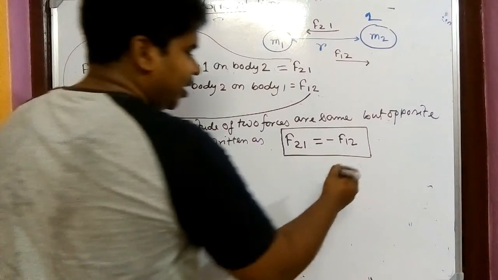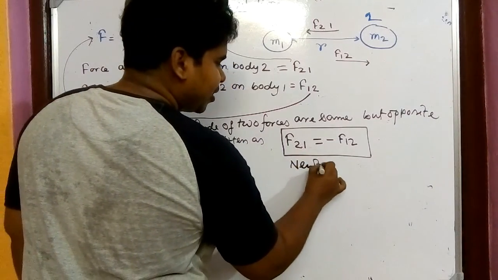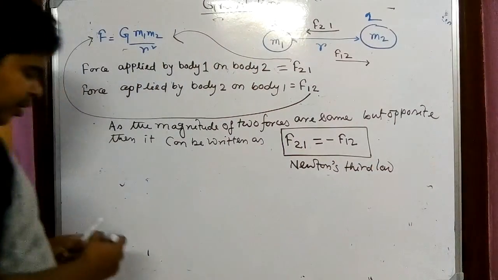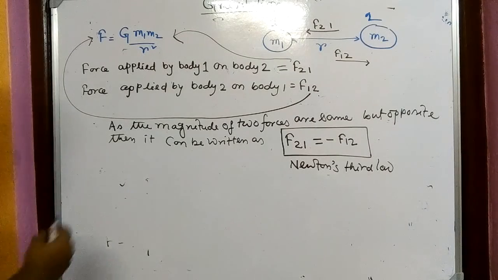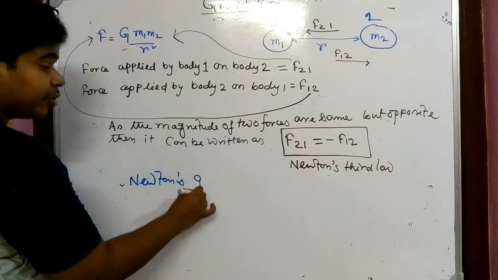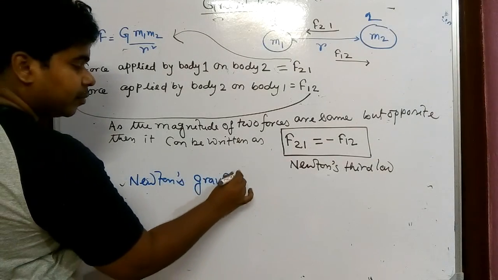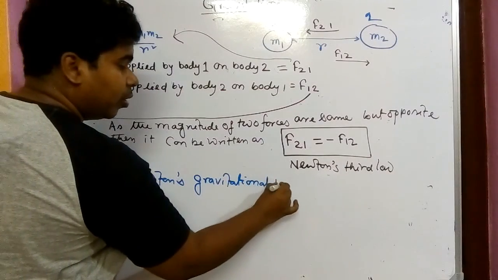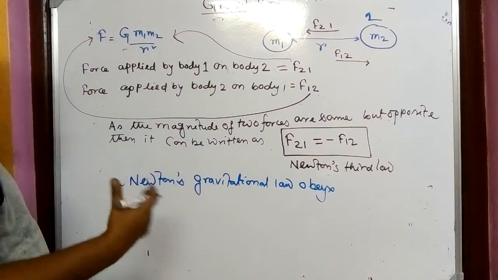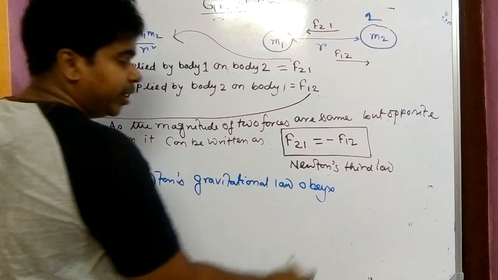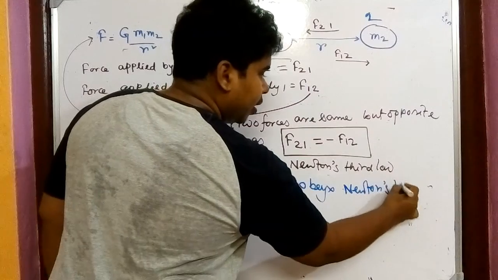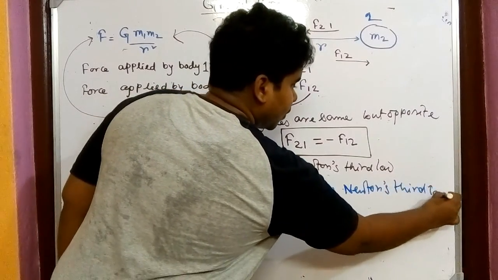So we can mention there it is nothing but Newton's third law of motion. So from here we can conclude that Newton's gravitational law obeys Newton's third law of motion, because Newton's gravitational law is dealing with the forces, it should obey it.